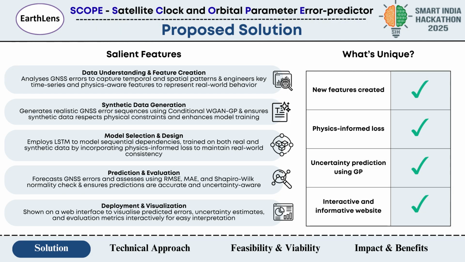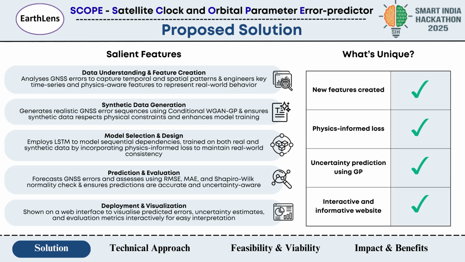So moving on to the solution part. We have developed an AI and machine learning based system to predict satellite clock and ephemeris parameter errors for navigation satellites. Our goal is to accurately predict these time varying errors for the next day using only the previous 7 days of data and make sure that the predicted errors follow a normal distribution as much as possible.